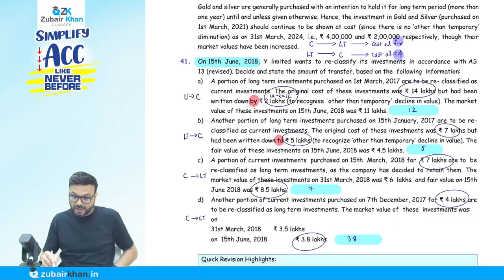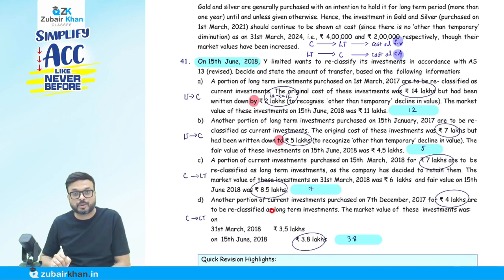Now understand this one. We know the cost. Cost is 7 lakh. Current to long term, cost or fair value. I know the cost is 7 lakh. But the fair value, to confuse you, they have given two dates: the fair value on balance sheet date and the fair value on 15th of June. We want 15th of June, not balance sheet date. On 15th of June, the fair value is 8.5. So 8.5 and 7, whichever is lower, 7, so it will reclassify 7.